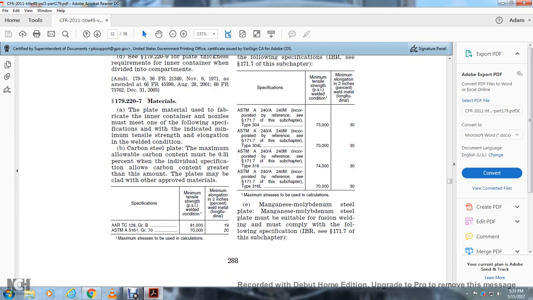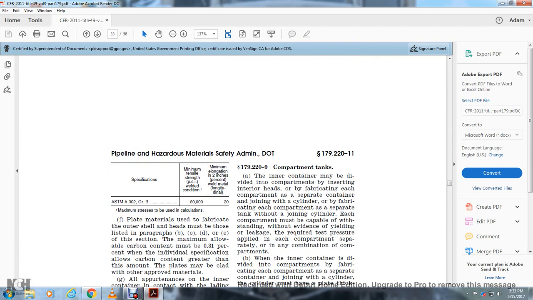E, manganese molybdenum steel. Manganese molybdenum steel must be suitable for fusion welding and must comply with the following specification, 49 CFR 171.7 of the subchapter. Specification, minimum tensile strength PSI welded condition. Minimum elongation in 2 inches percent, welded material longitudinal.